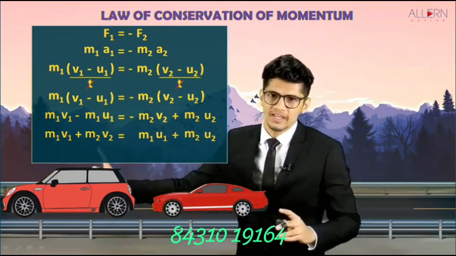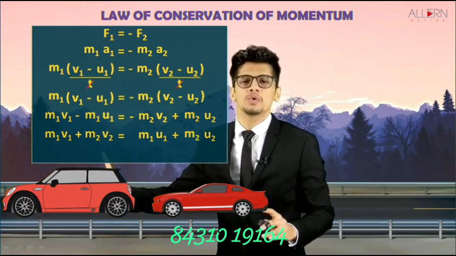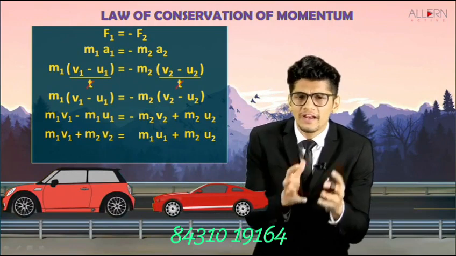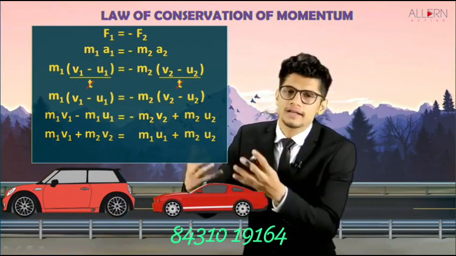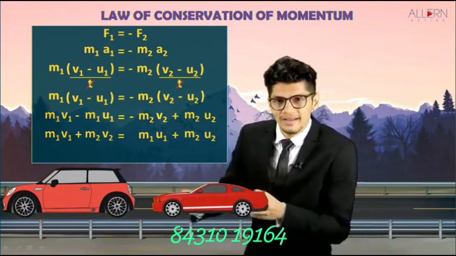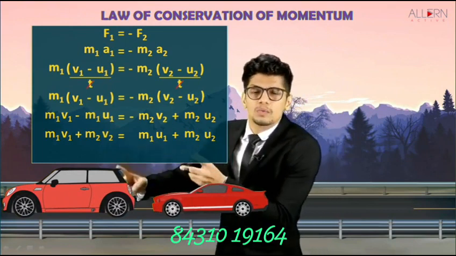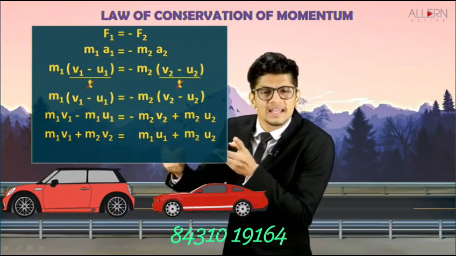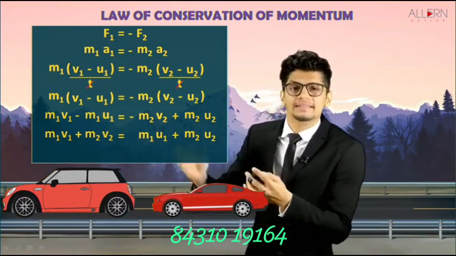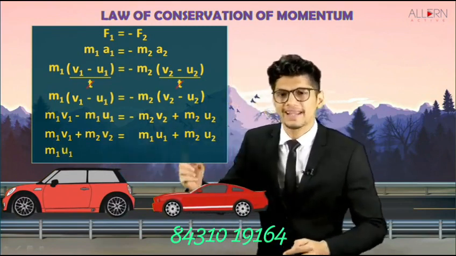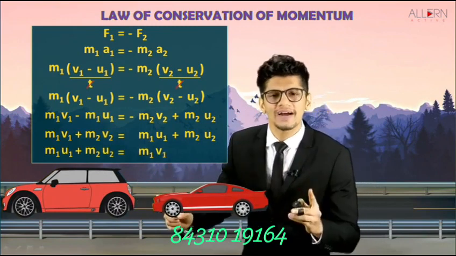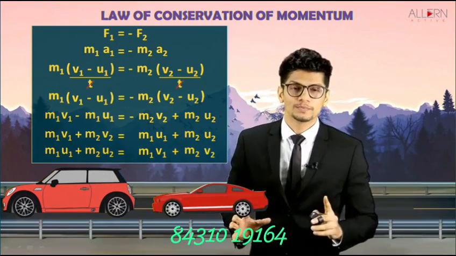Now see, we have m1 v1 plus m2 v2 is equal to m1 u1 plus m2 u2. We know that if A is equal to B, then B is equal to A. Similarly, this entire term will be equal to that entire term. So we'll shift this side over that side and bring that side to this side. So what do we get? m1 u1 plus m2 u2 is equal to m1 v1 plus m2 v2.